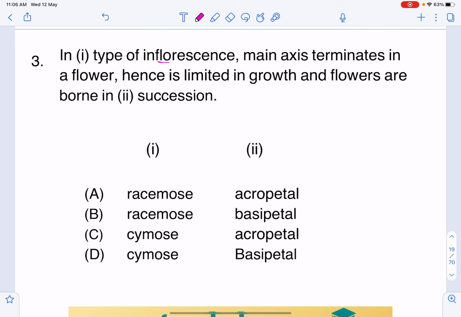Which type of inflorescence, the main axis terminates in a flower. There are two types of inflorescence.